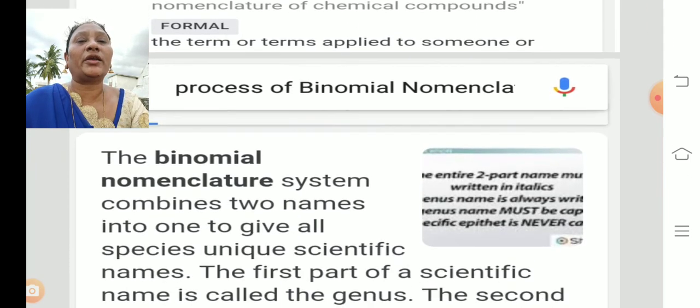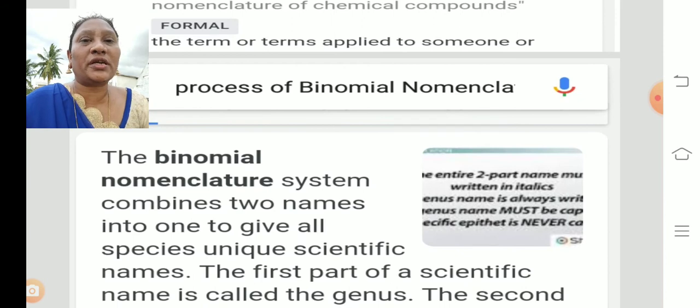How do we give the binomial nomenclature and why is it important? Because language is a barrier from country to country. When we travel to another country, we cannot speak the language of that country. We may not know the language. So to break this barrier, throughout the world every organism has a scientific name. When we go to any area, we are able to use these scientific names and break the barrier of conversation. So language may not cause difficulty for us. That process is called binomial nomenclature.